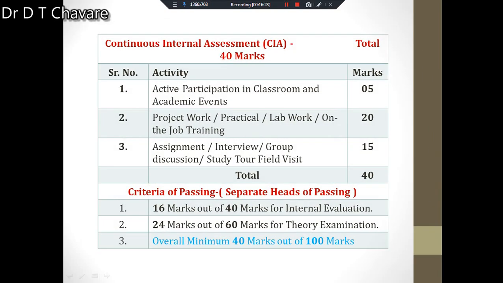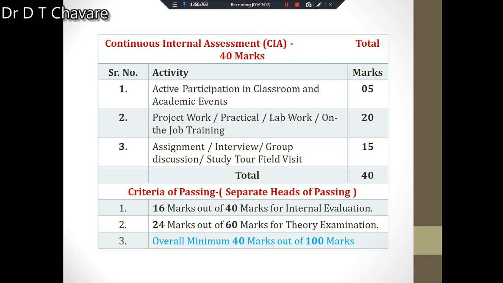Then we have to understand continuous internal assessment, that is called CIA. And what does continuous internal assessment mean? Some evaluation is conducted internally, and that evaluation is conducted continuously. That's why it is titled continuous internal assessment, which carries 40 marks. Okay, how are the 40 marks classified here? Very simple classification is there.